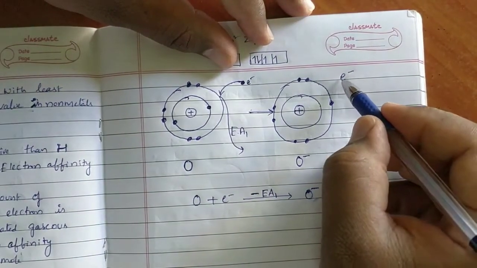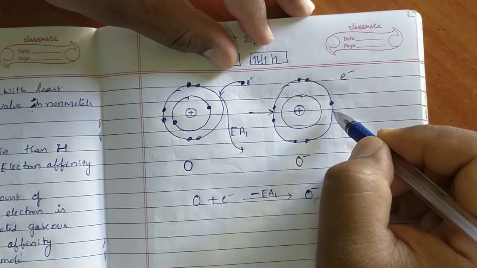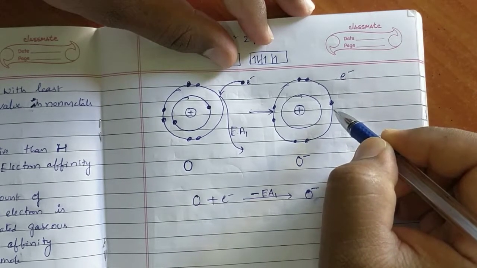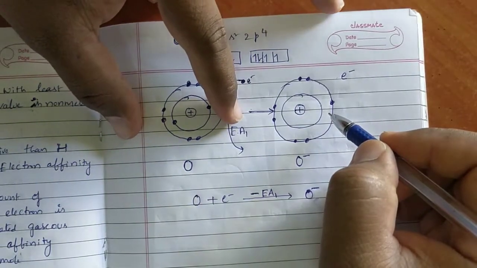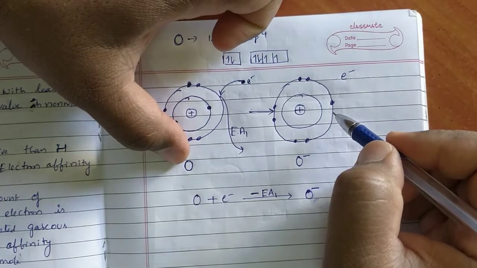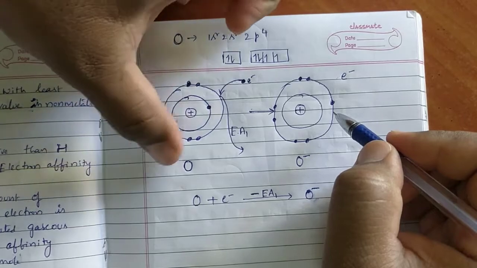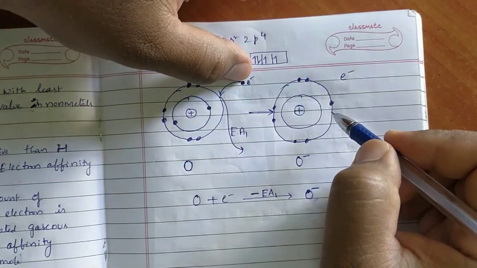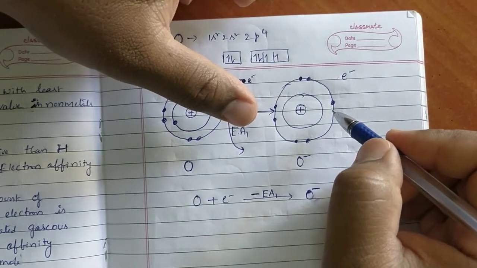But this electron is not entering into a neutral atom. Observe carefully. Previously, for EA1, the electron entered into a neutral atom, so only repulsions are present between the already present electrons and the newly coming electron. Energy is released, that is clear.